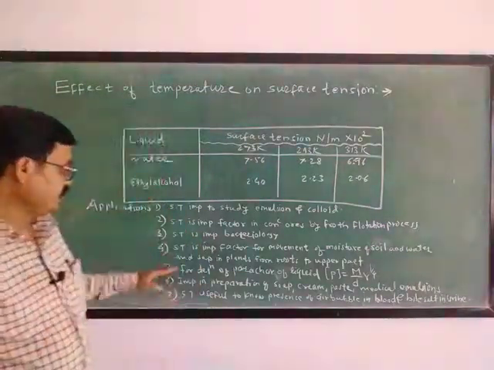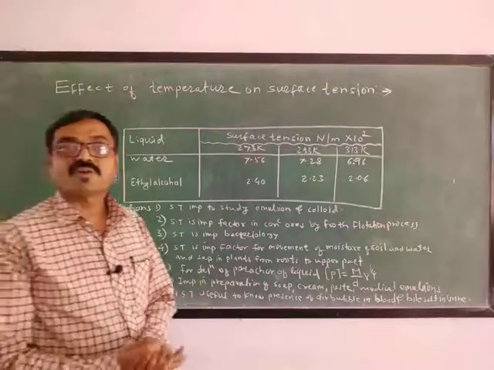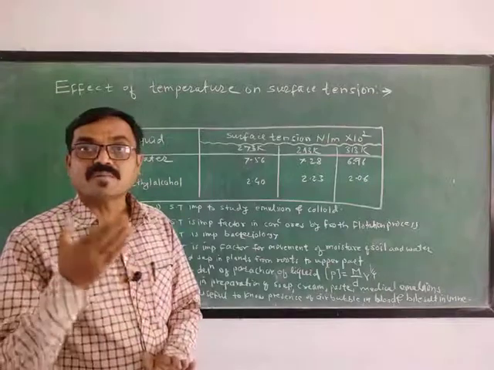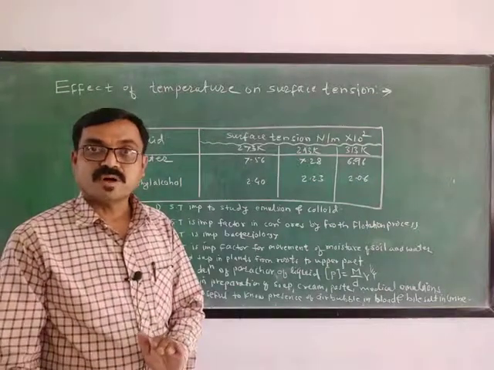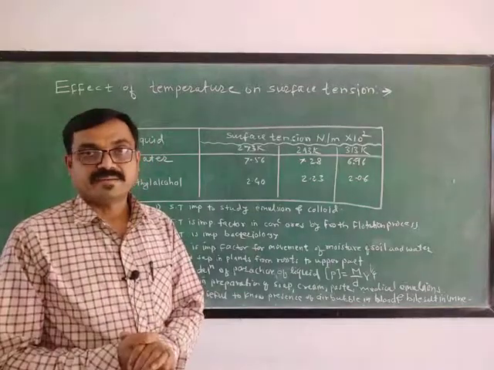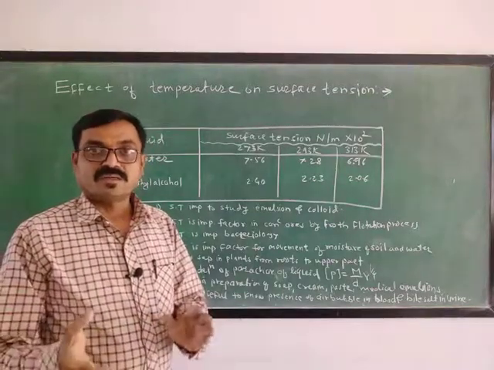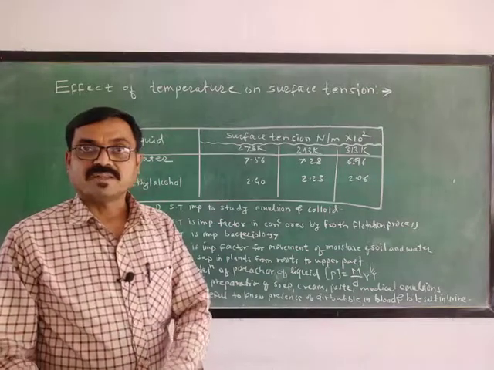Now the next application, surface tension is an important factor for the movement of moisture or movement of water from the root to the apex of the plant. You know, water or soil moisture is present at the bottom, in the soil.